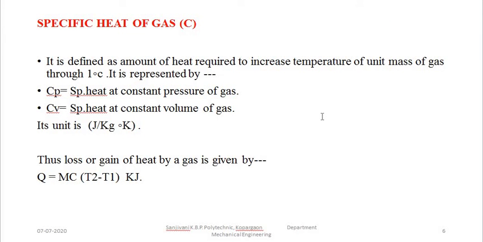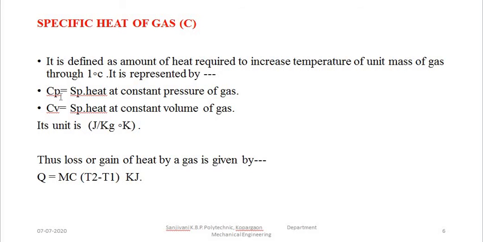Now the next topic is the specific heat of the gas, which is denoted by capital C. Now what is the definition of the specific heat? We already discussed in the previous lectures also. It is defined as amount of heat required to increase the temperature of unit mass of gas through 1 degree Celsius. Therefore, how much amount of heat is required to increase the temperature or decrease the temperature of 1 kg mass of that particular gas through 1 degree Celsius. So it is represented by Cp.